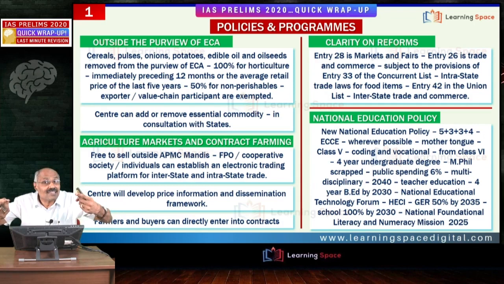National list of essential medicines are maintained by the Ministry of Health and Family Welfare, and for the items whichever are in the national list of essential medicines, then based on the drug price control order, the National Pharmaceutical Pricing Authority, that is NPPA, that resort to price controls.